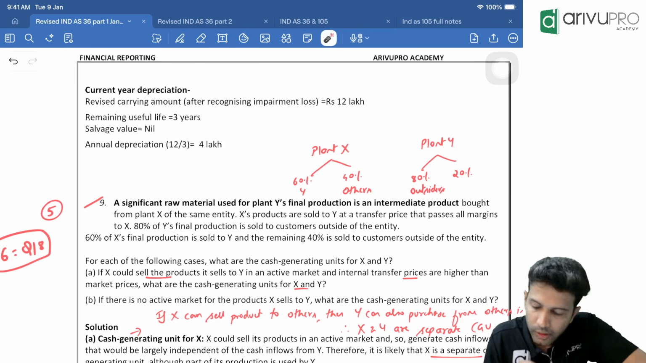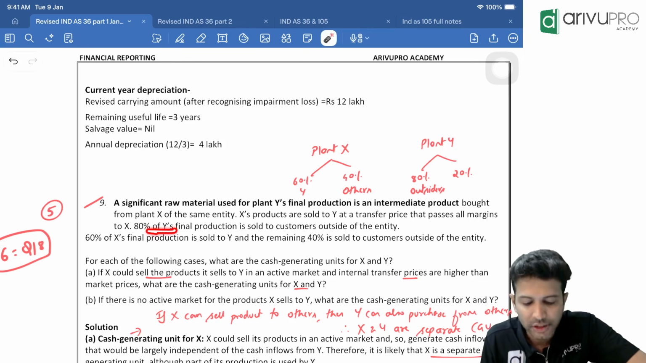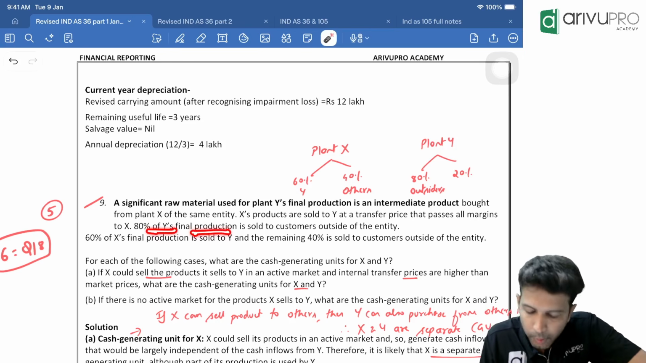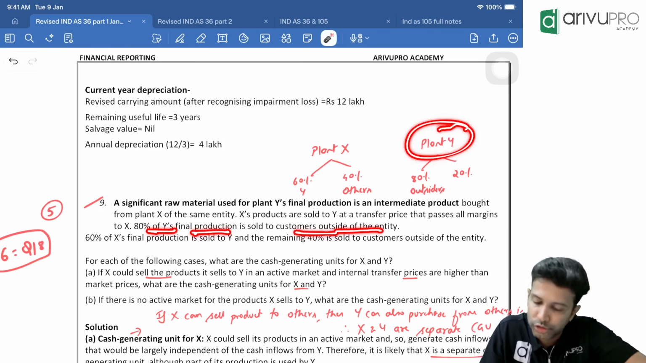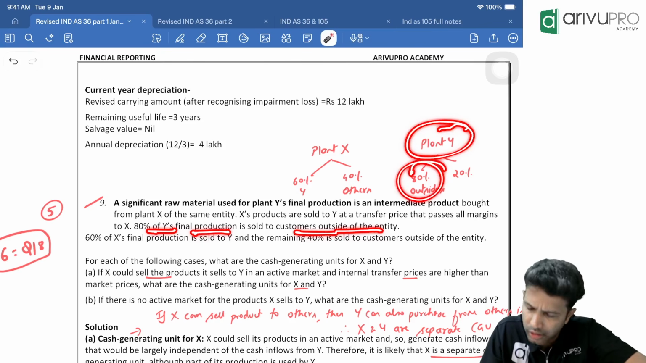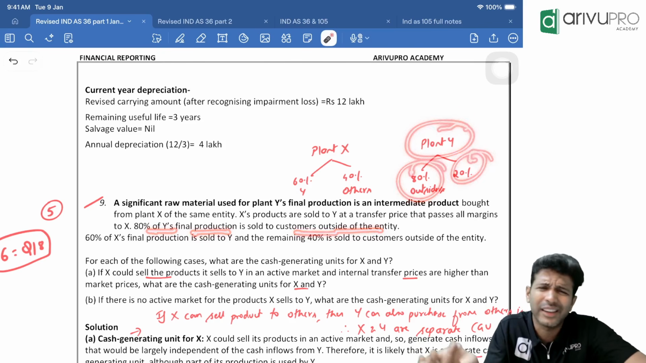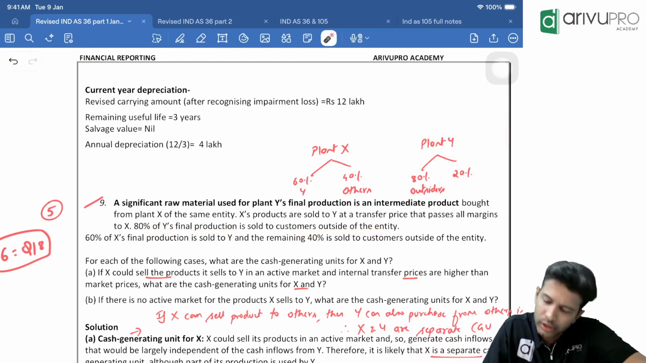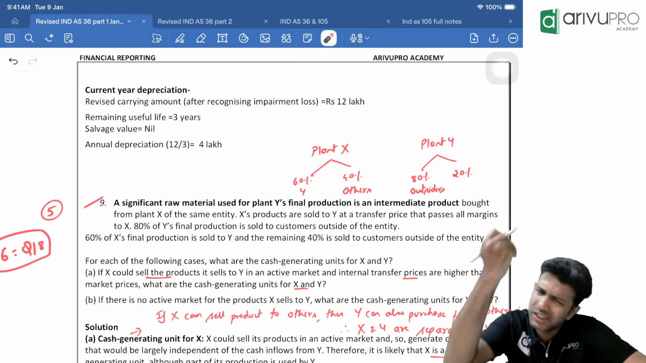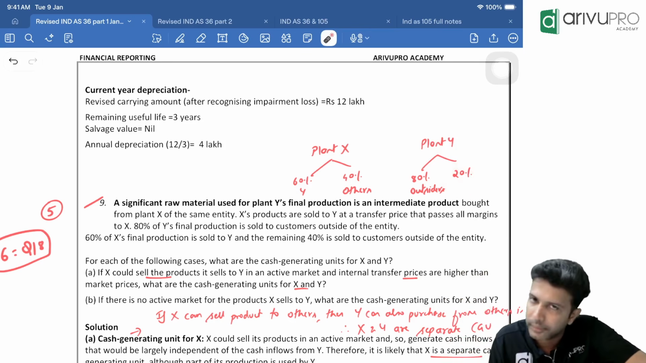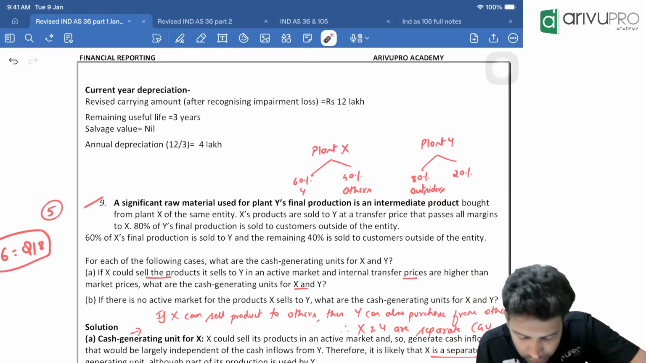80% of Y's final product is sold to customers outside the entity. So whatever product plant Y produces, 80% is sold to outsiders. Maybe 20% is sold within the entity, maybe to some other plant; which plant is not mentioned, but it's fine, no issues. This is plant Y's data. What about plant X? They've given two cases.